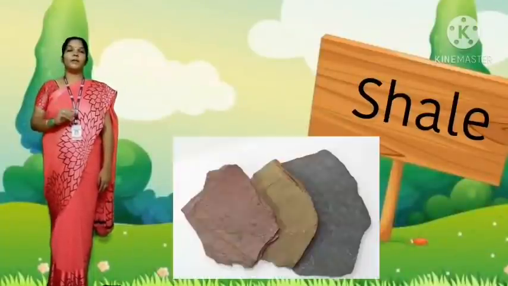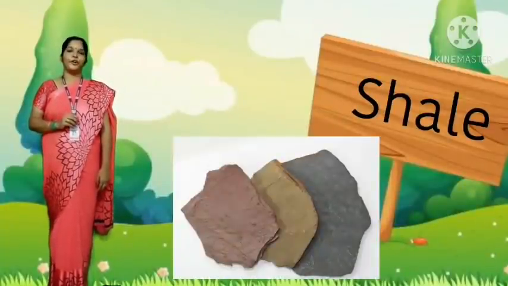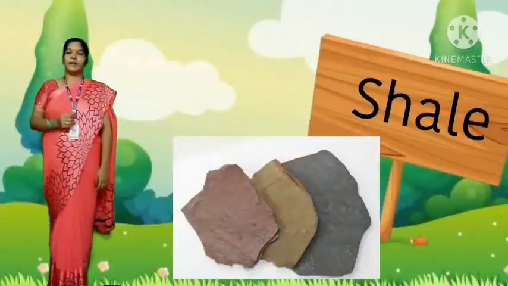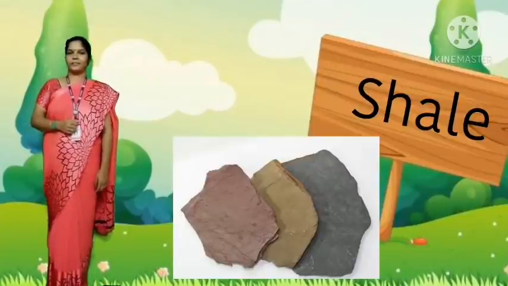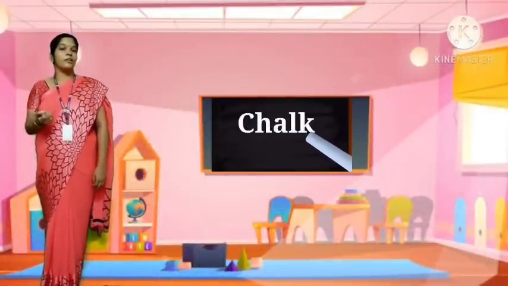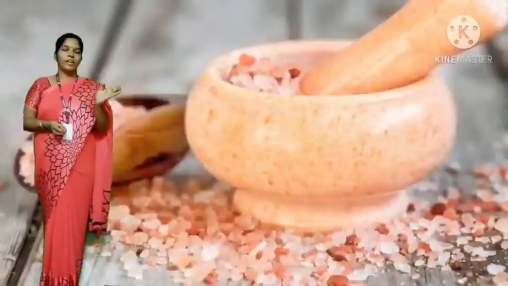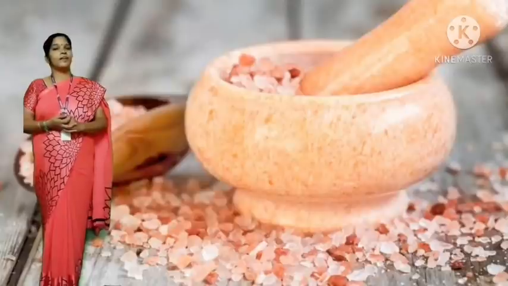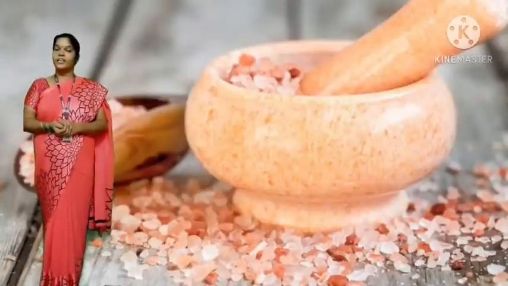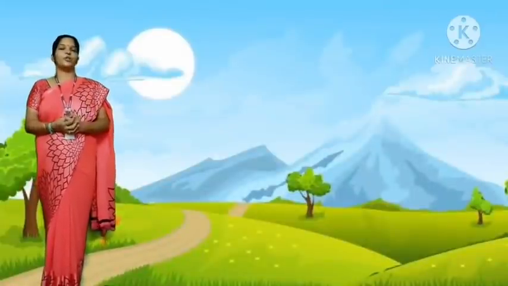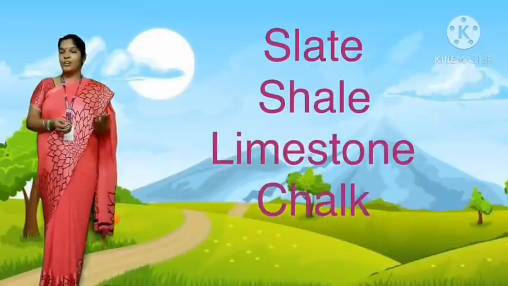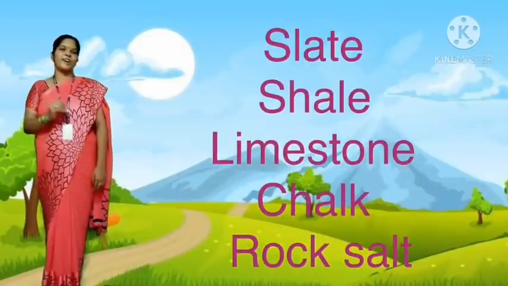Children, now we will learn about shale. Shale is a soft rock which is used in statues, paints, bricks and plastics. Chalk or limestone is used to write on blackboards. Now, can you see rock salt? Rock salt is edible. It will add taste to food. So far we learned about soft rocks: slate, shale, limestone or chalk and rock salt.